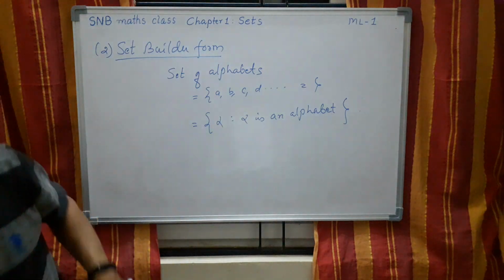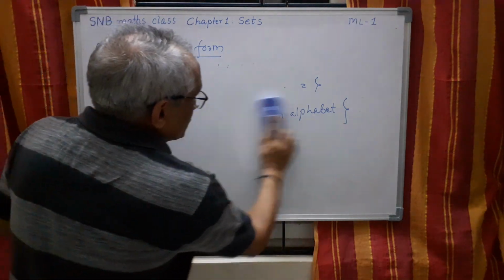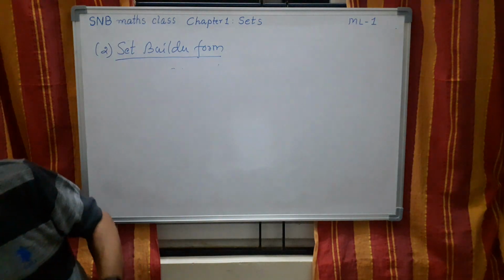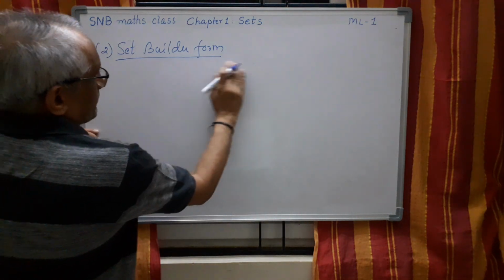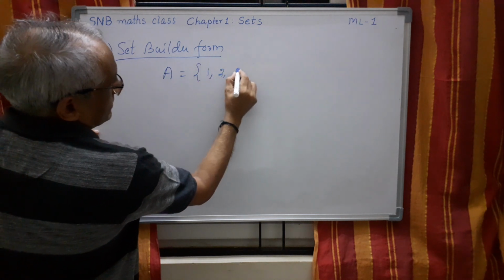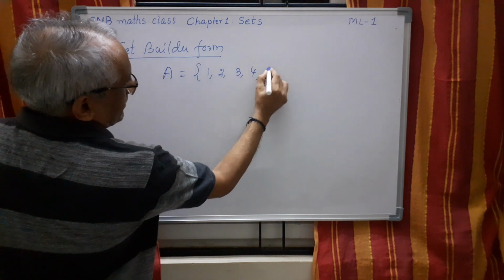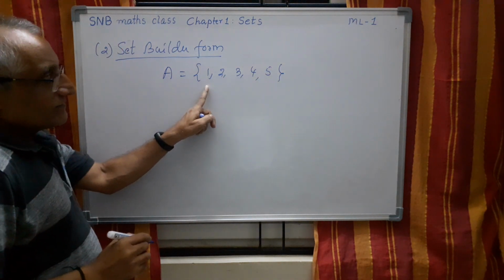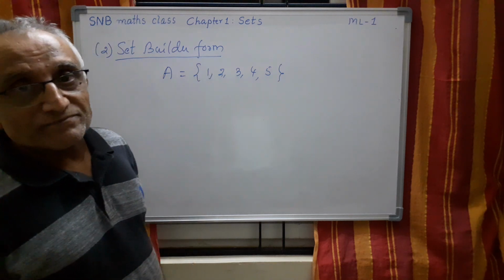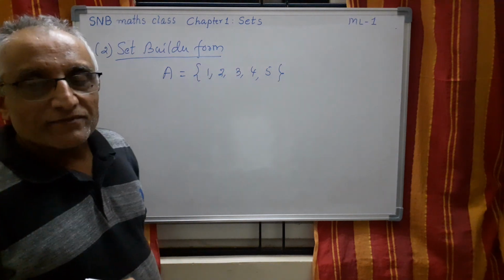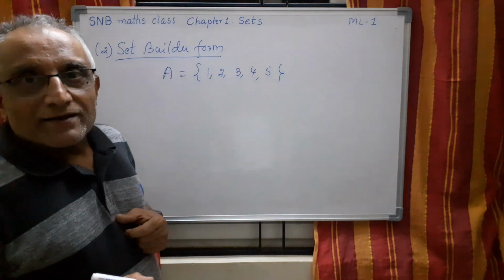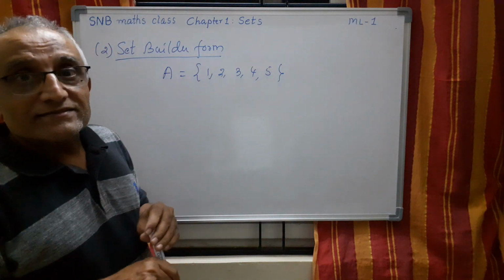Now let me show how to write a given set using set builder form. Let us say A equal to 1, 2, 3, 4, 5. This is the set of the first 5 natural numbers, given in roster form. Now I want to write this in set builder form.